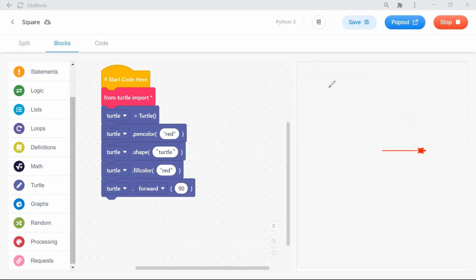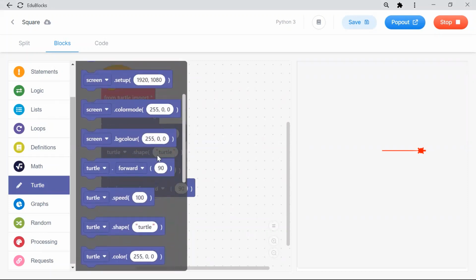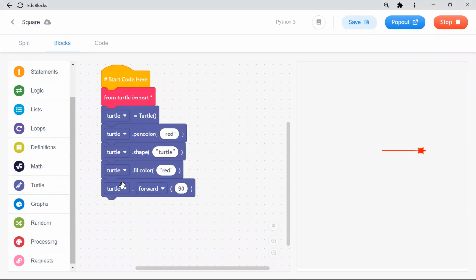We have to tell the instruction to the turtle. Hey turtle, you went straight, well and good. Now can you please change your angle? Yes, I will change. What is the instruction here? Same, you can go here and click. Otherwise, you can duplicate. You can right click and duplicate, so you don't have to drag and drop every time. Select the block, right click, duplicate.